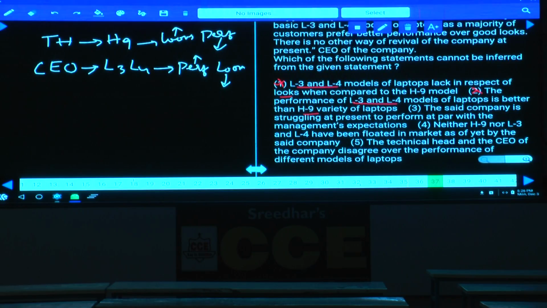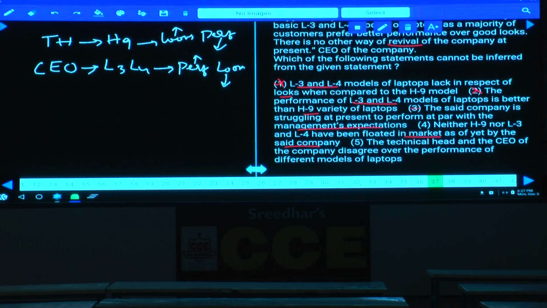The said company is struggling at present to perform at par with the management's expectations. Can we infer that or not? See, in order to revive the company, this is the only way. The management is expecting some growth, but they could not perform that much. Hence, this also can be inferred. Then the fourth one: neither H9 nor L3 and L4 have been floated as of now by the said company, isn't it? They are going to launch this one, which implies that as of now they have not launched it. This also can be inferred from the statement.